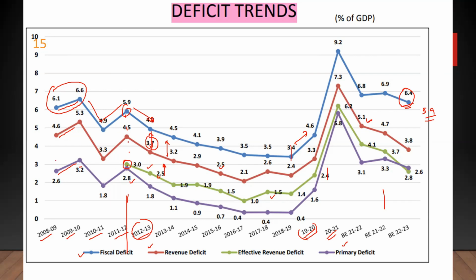And one thing that you should understand is your fiscal deficit is expected to be higher than your revenue deficit, and your revenue deficit is expected to be higher than your effective revenue deficit. And also, your fiscal deficit is always expected to be higher than your primary deficit. These two relationships you keep in your mind. But you can't say any relationship regarding the primary deficit and the revenue deficit.